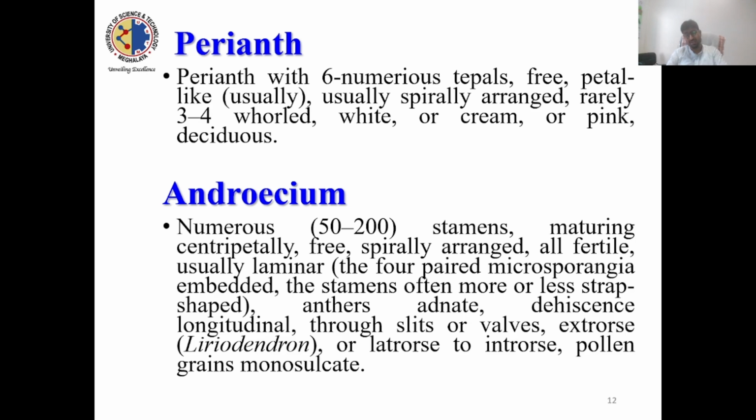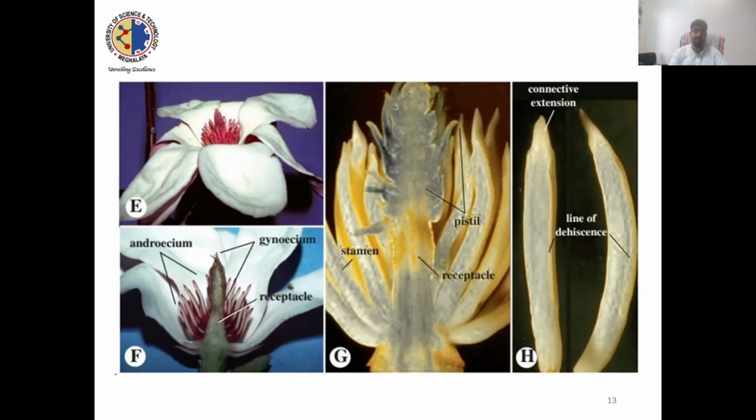Androecium is numerous in number, arranged spirally, centripetal. All are fertile. These are all the stamens. Anthers are adnate in arrangement, dehiscing longitudinally. Pollen grains are monosulcate, meaning there is only one opening through which they liberate their pollen grains. These are the dissected flowers.